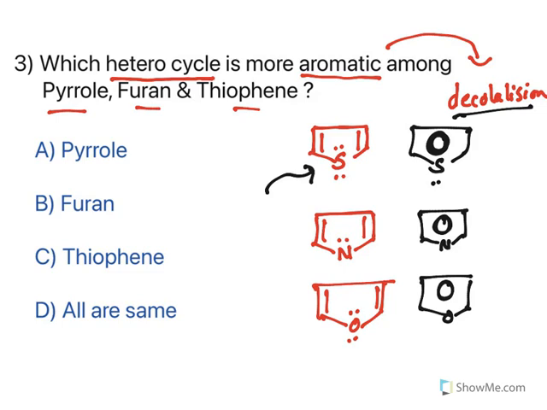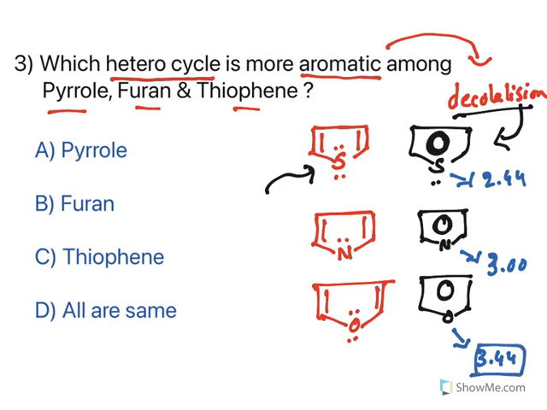It has more delocalization when the atom can easily release the electrons. Now the releasing ability of an atom is based on electronegativity. Oxygen's electronegativity is 3.44. Nitrogen's electronegativity is 3. Whereas sulfur's electronegativity is 2.44. Now what does it mean? If an atom has more electronegativity, it will withhold the electrons with itself. So in furan, delocalization is not very high because oxygen will try to withhold those two electrons with itself.